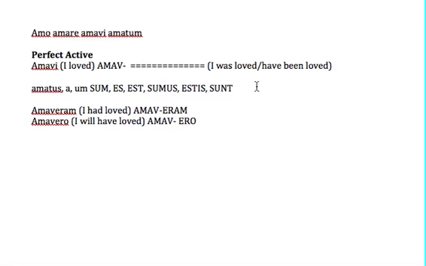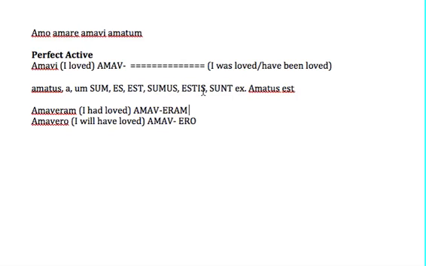So, for example, if I want to say that man has been loved, I write ille vir, or just ille, amatus est. Amatus masculine because I say that man, est because it's third person singular. Same thing for the pluperfect.